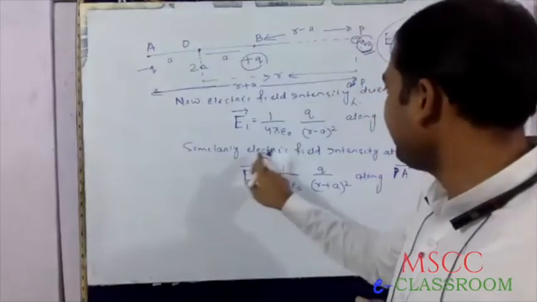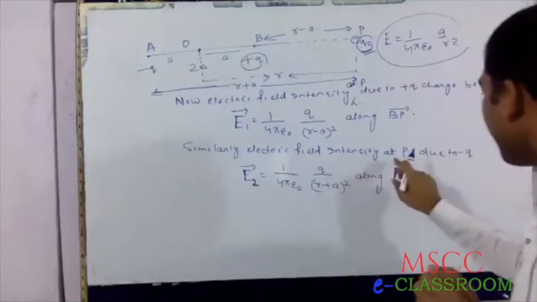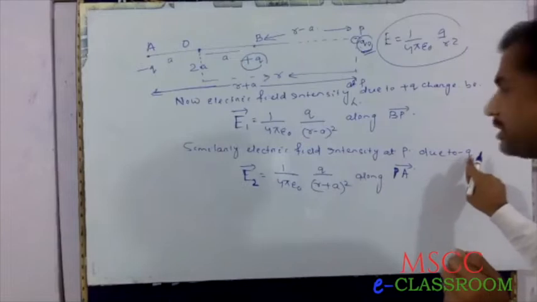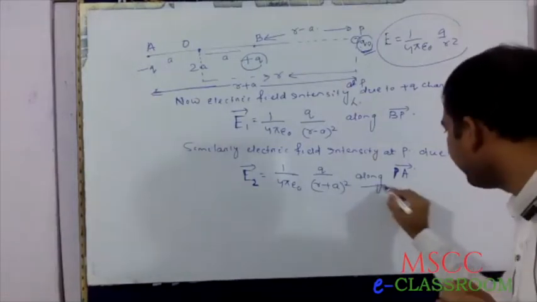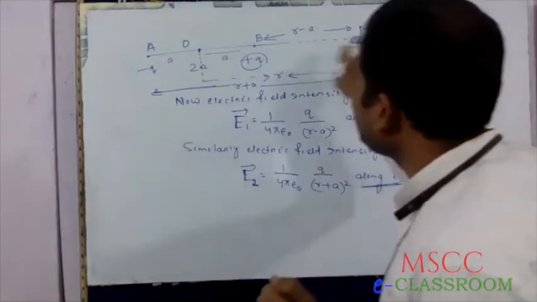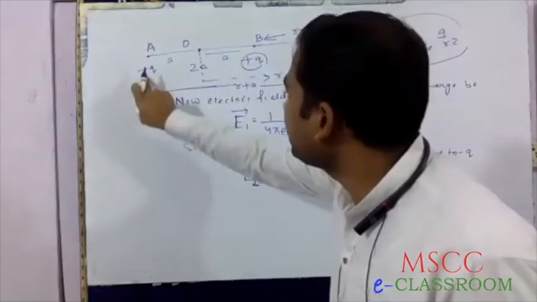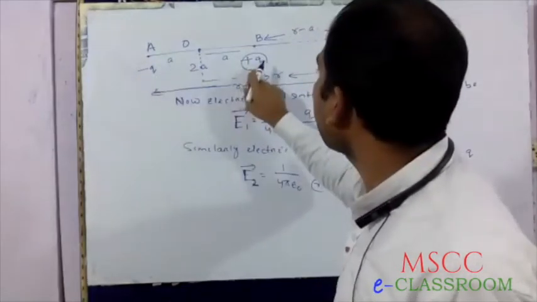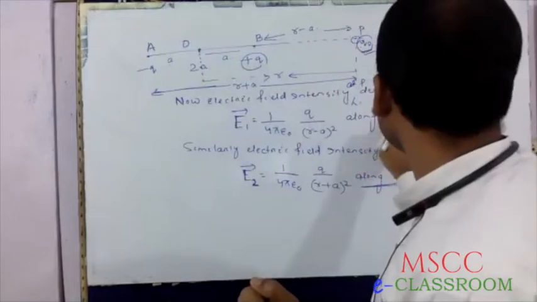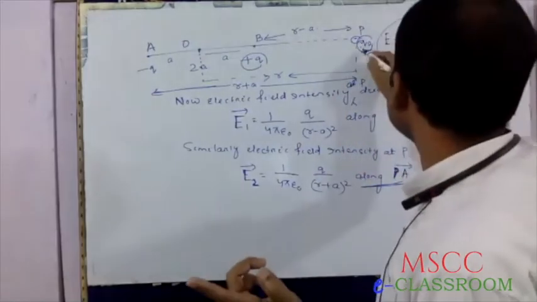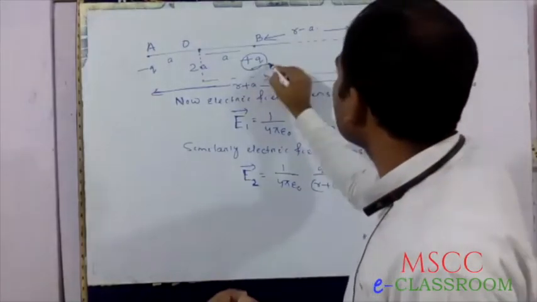Therefore, similarly, electric field intensity at point P due to minus Q charge, direction should be positive to negative, due to this charge. Whereas in case of plus Q, direction is along BP. Why BP? Now this is positive and this is also positive.